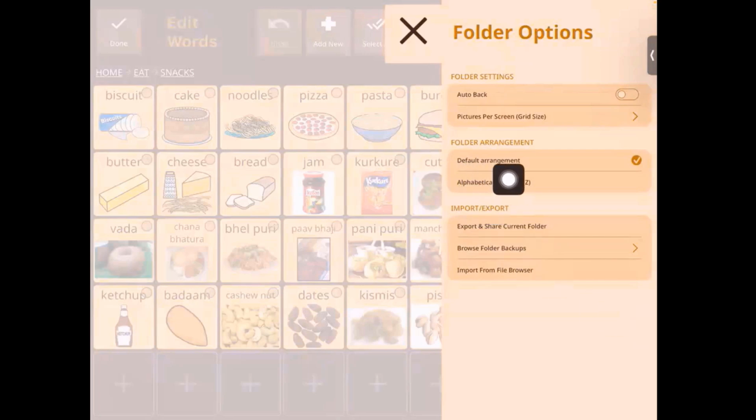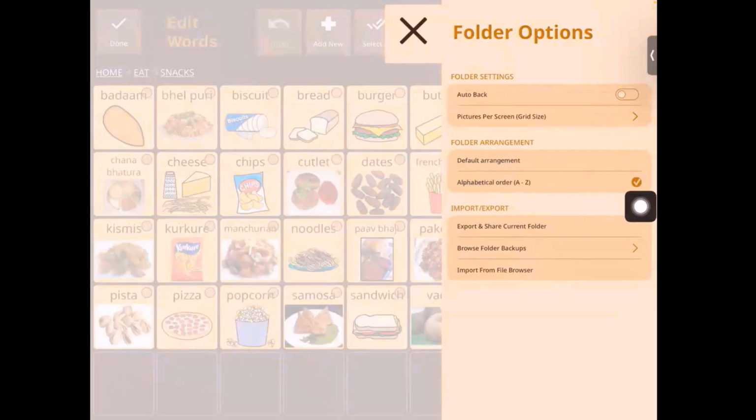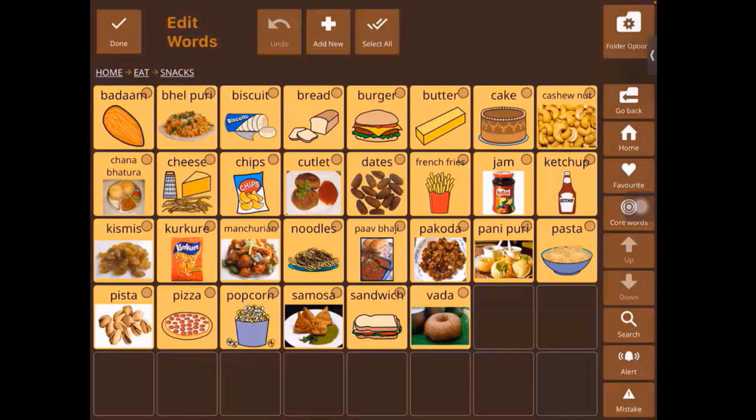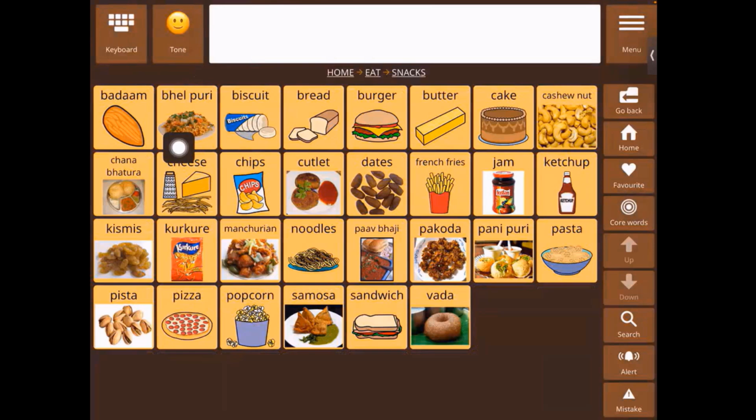So we have the default arrangement, which it already is in. You can change it to alphabetical order. I'll select alphabetical, go back, and you can see now all the B's are together, then we have the C's, and then pizza has gone all the way down here, right? So for those users who need a more alphabetical organization, this can be set up.